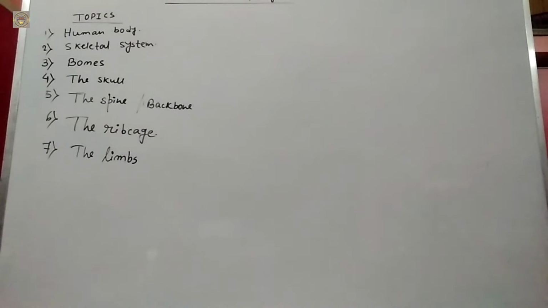Next is the spine, the backbone. Our backbone has 33 small bones called vertebrae that form a very strong column known as the spinal column or spine.